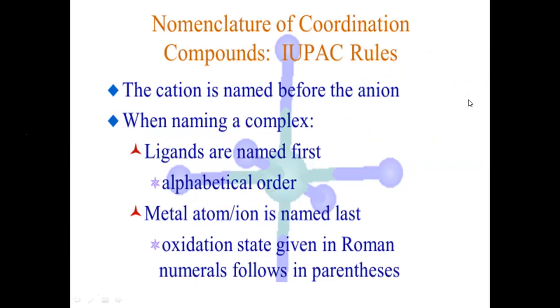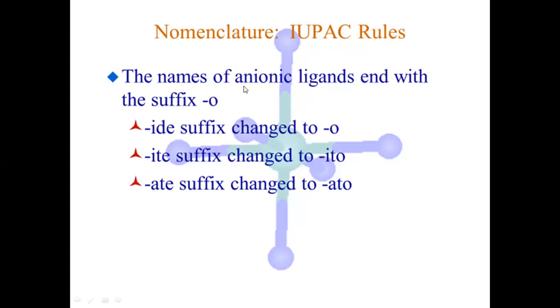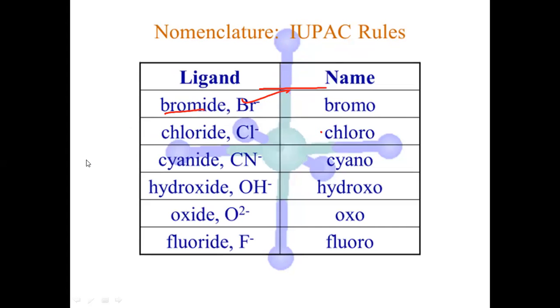So let us see this also. So see here next. So next, the names of the anionic ligands end with suffix O. This I already told you earlier, and you already know about this suffix O here. Let us take some example. You can easily understand. So if it is an anionic ligand, then the suffix will be generally O. See here.